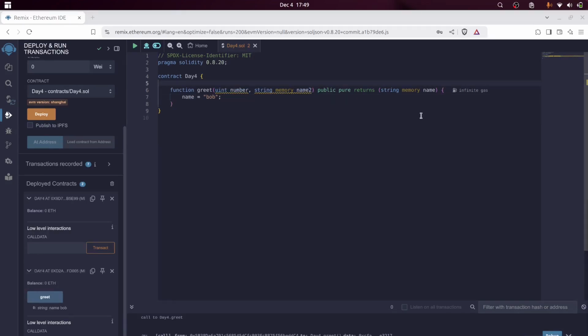So this is all for functions. I hope you guys got to know the usage of functions in Solidity in all the possible ways.